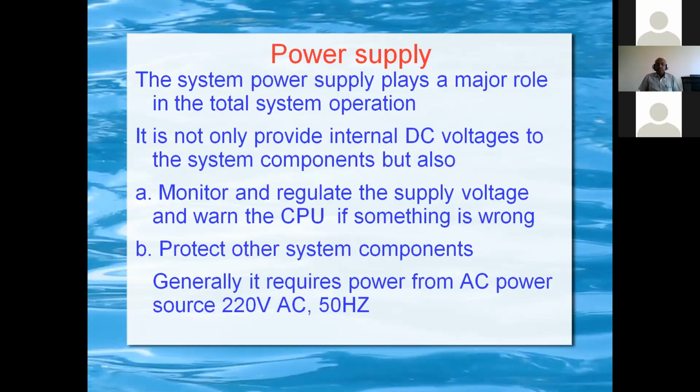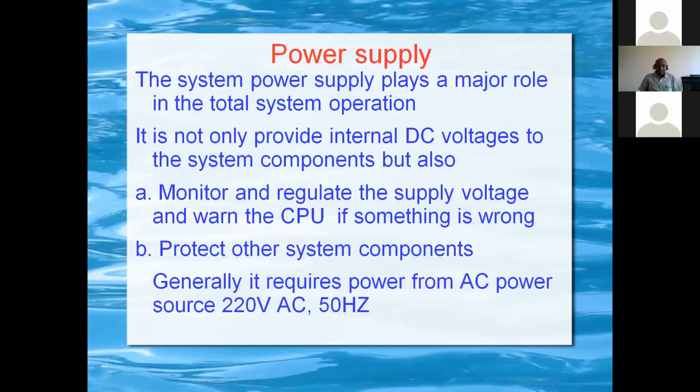It provides the internal DC voltages to the system components, and also monitors and regulates the supply voltage, for example plus 5 volt, plus 12 volt, minus 12 volt, etc. Everything is supplied by the power supply. If anything goes wrong, it gives a signal to the CPU that something is wrong, and it also protects other system components which are connected or interfaced with the PLC.